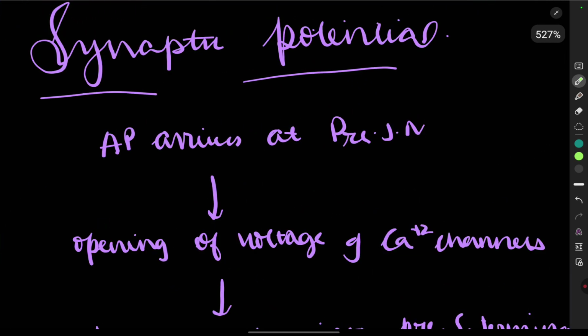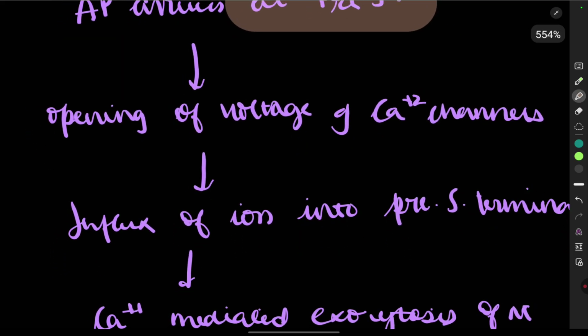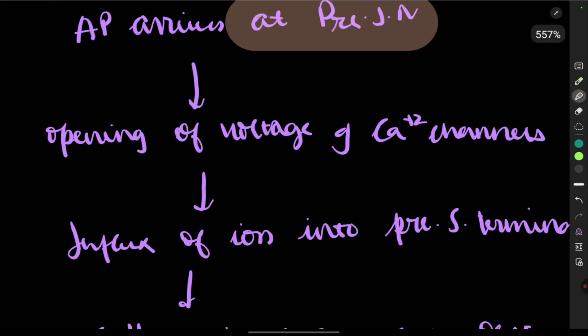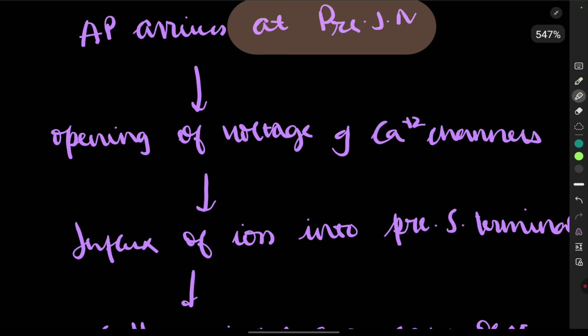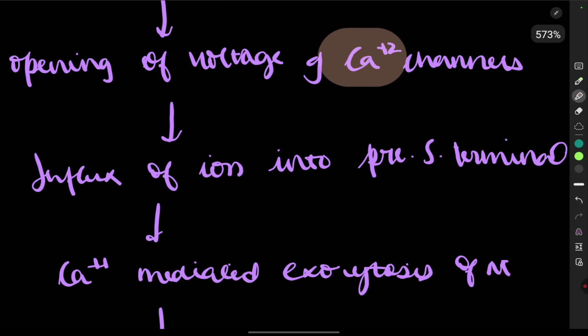See, with the synaptic potential, the action potential arrives at the presynaptic neuron. We are seeing it from the beginning again. The action potential arrives and the presynaptic neuron gets excited, opening the voltage gated calcium channels, due to which the vesicle is thrown out.